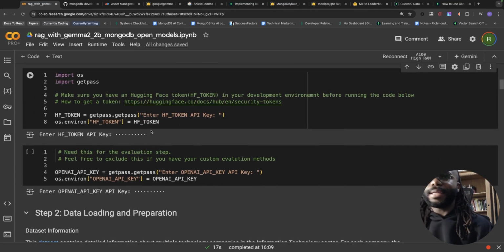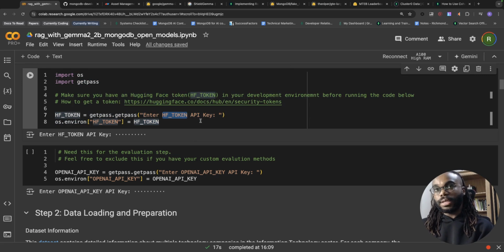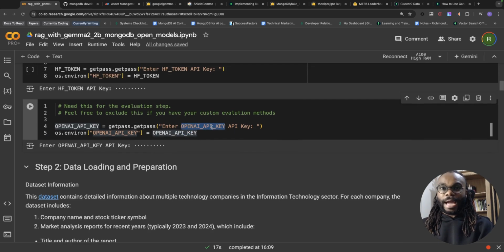So the first thing is to just set some environment variables. You're going to need a Hugging Face token to access some data from Hugging Face, and you can go to this link to get some information on how to retrieve your Hugging Face token. Then you're also going to need an OpenAI key.